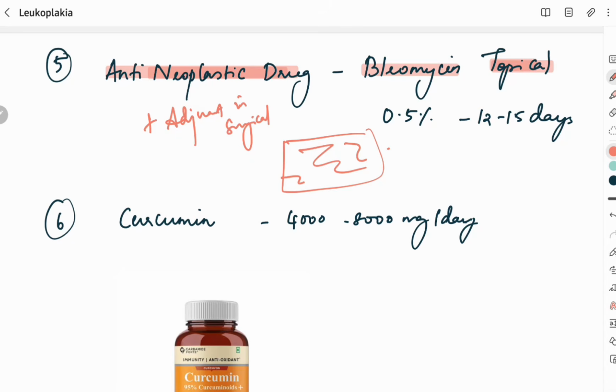If there is any diffuse leukoplakia and you want to go for surgery, you will result in a large mucosal defect, and you will also need grafts in order to cover it. In those situations, we can use topical bleomycin, which decreases the size of the lesion. Then you can go for the surgical approach. So this is mainly used as an adjuvant in surgery but not routinely used because of its side effects.